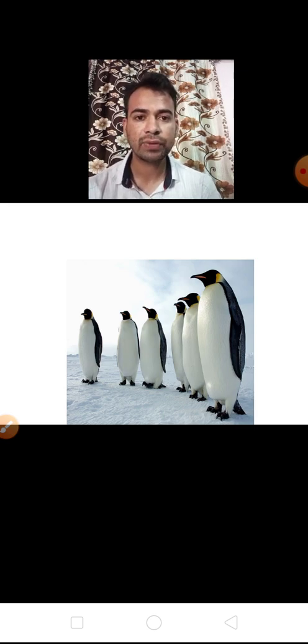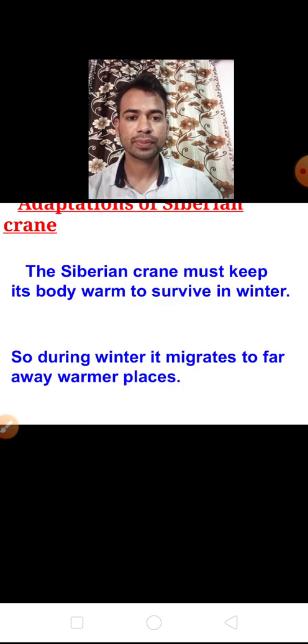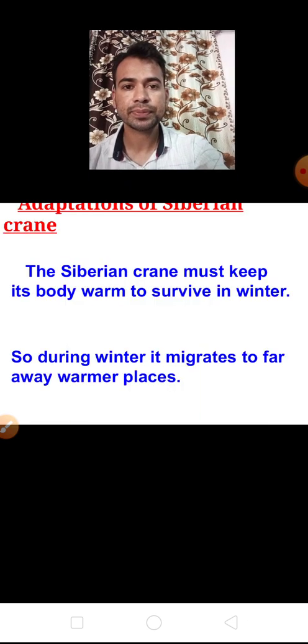Why are we saying harsh habitat? Because in the polar region the temperature is around minus 30 degrees Celsius, and at that temperature life is not possible. But if the animals develop some special features in their body, they can survive there. Clear? Any problem regarding that?